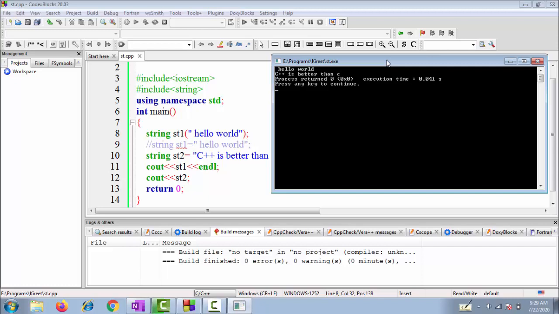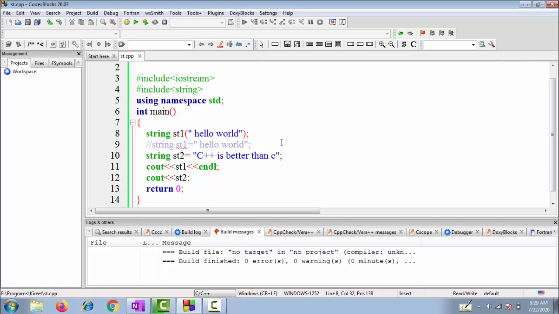When we are declaring the variable, at the same time we pass the string into this variable with the help of double quotes. Here you can see the output is similar to the first one, that is hello world followed by a new line, and C++ is better than C.